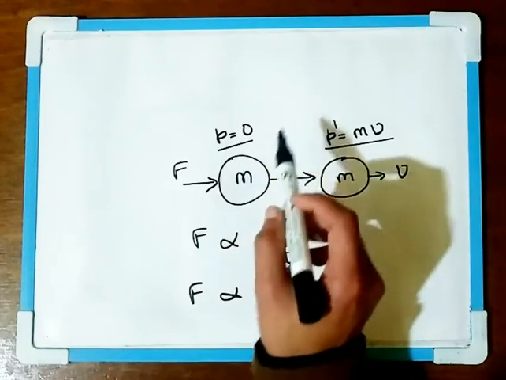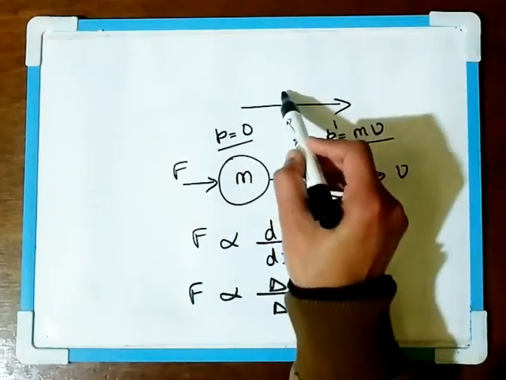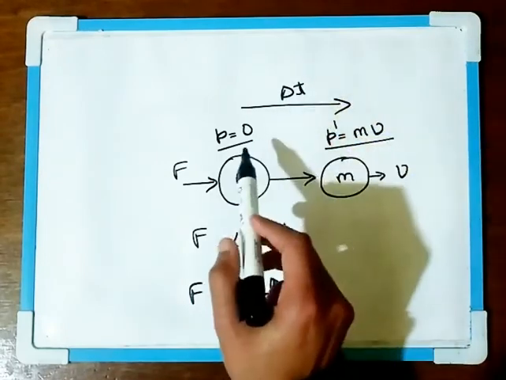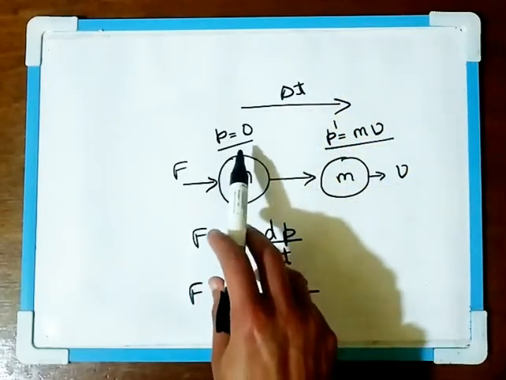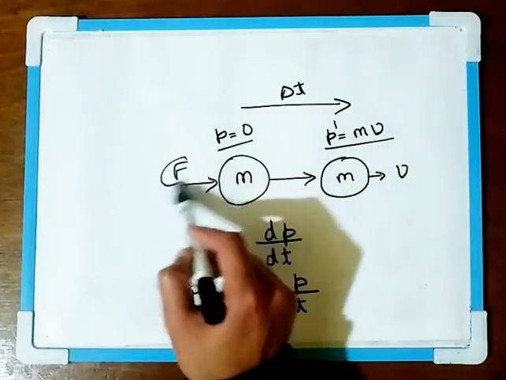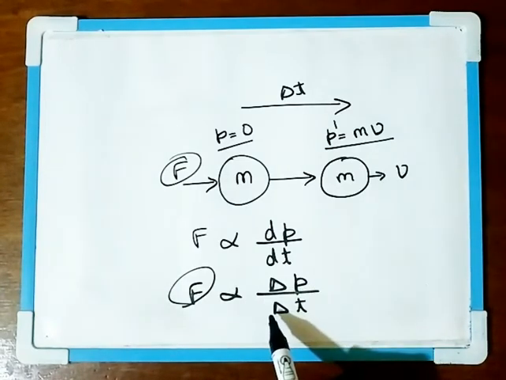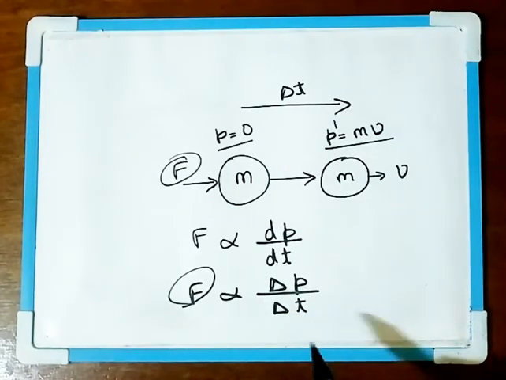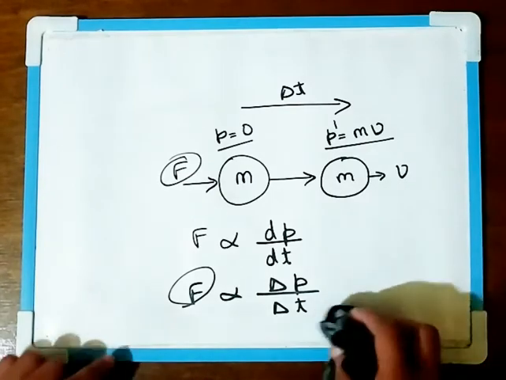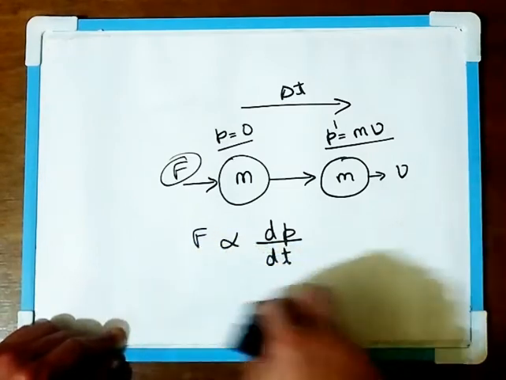For example, in this case, the momentum changes from P to P dash, and say delta T is the time taken for the body to change its momentum from 0 to mv. So the force will be directly proportional to the change in momentum divided by the time interval, the time taken for the momentum to change. This is the second law of motion, and from this formula we can derive the expression for the force.